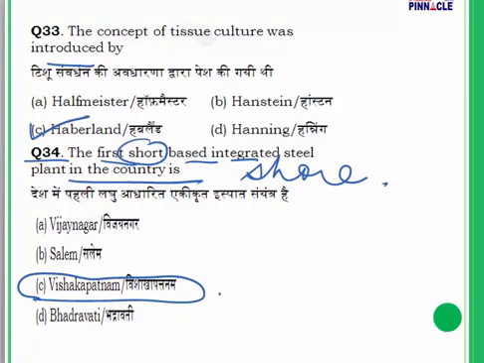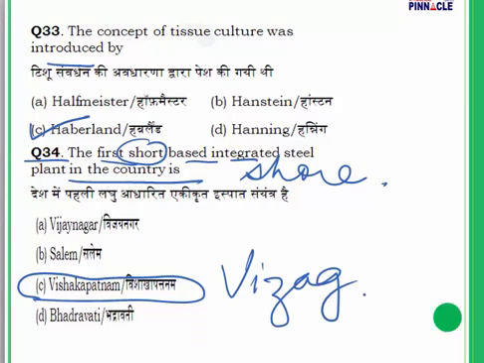The Visakhapatnam steel plant is also very popularly known as Vizag steel plant. It was set up in the year 1971. So this was the first shore-based steel plant.